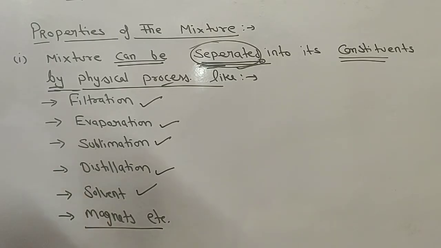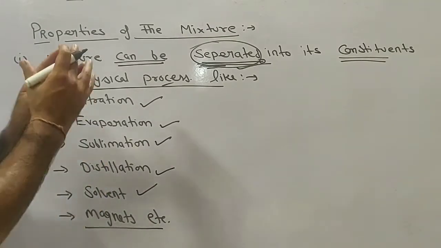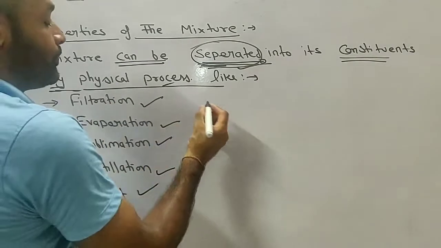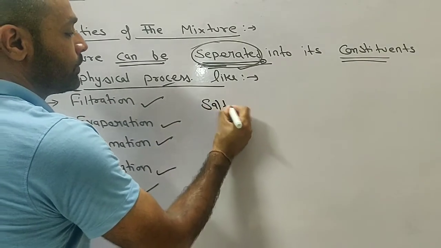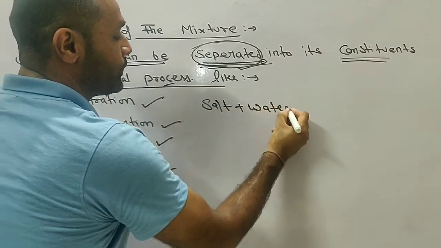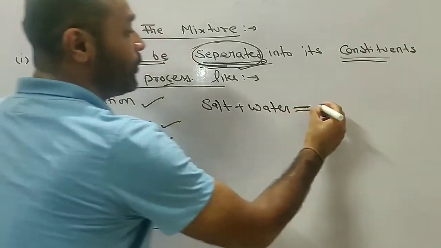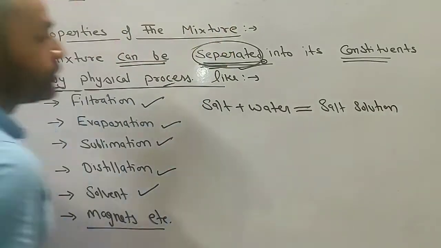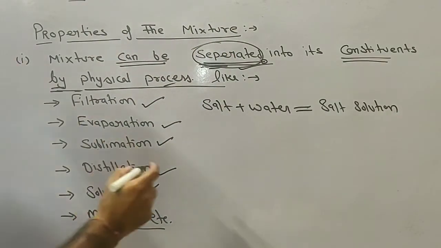These are very important physical processes by which we can separate the mixture constituents, like salt plus water. It will form a salt solution, and we want to separate it.